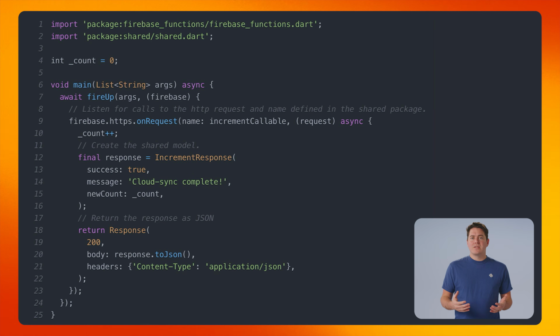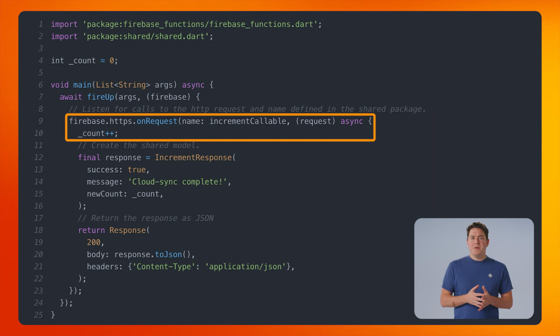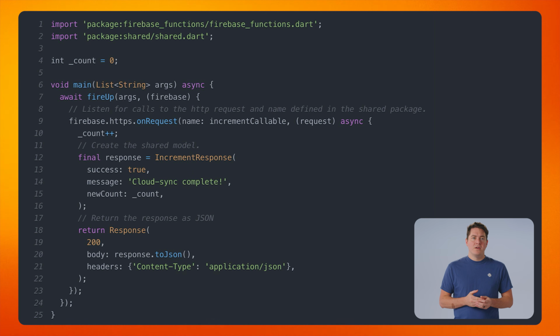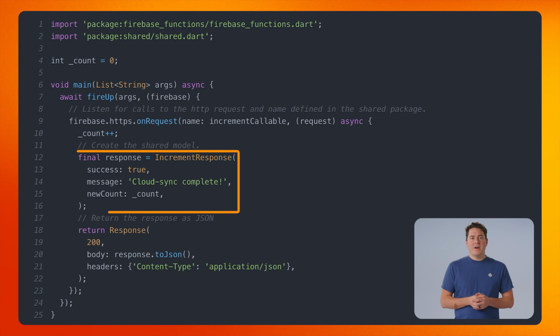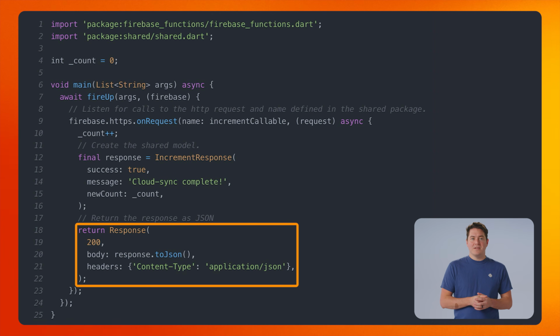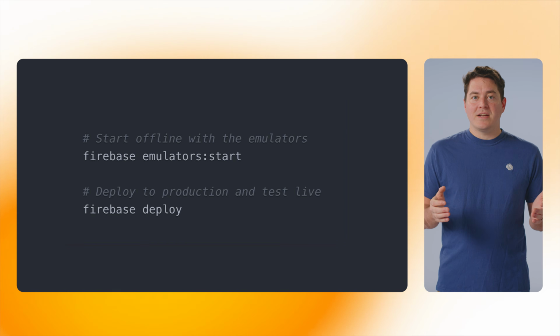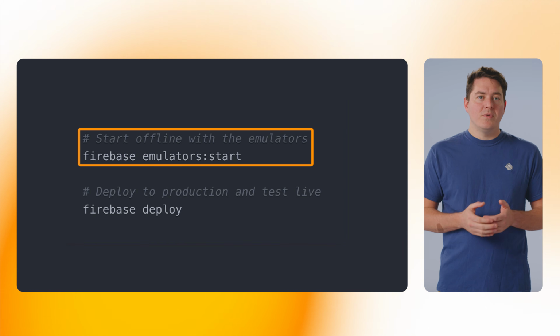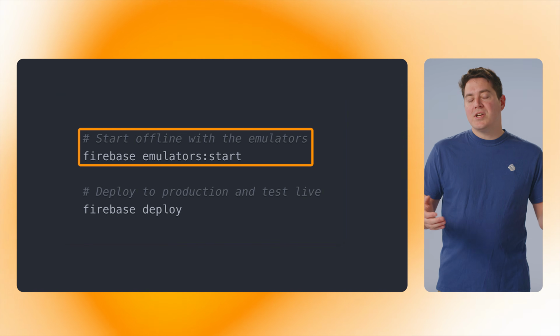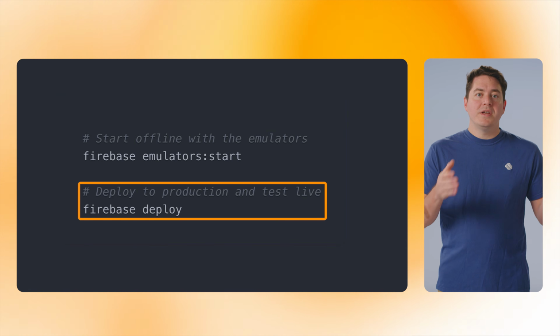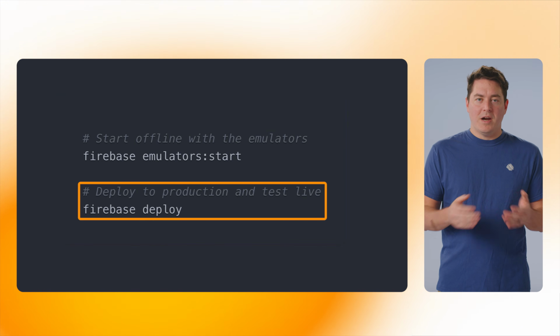The basics of this code is setting up a Firebase HTTP request trigger with the increment callable function variable we defined earlier. We then can increment the count from Firestore and return the increment response. This should feel like normal Dart code for Flutter developers, and you can put anything here that you don't want exposed on the client. And that's it for the functions package. We can then start the emulators if we want to test it offline and make changes locally. Or we can deploy it with a single command, firebase deploy.